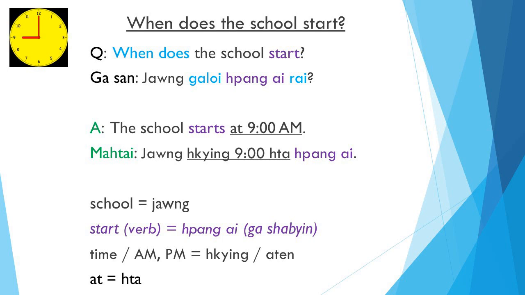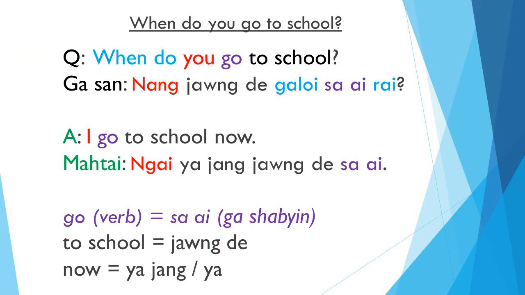Kasan jong gloi phangai rai. When does the school start? Jong gloi phangai rai. Answer: the school starts at 9 a.m. Mathai jong king jaku tha phangai. The school starts at 9 a.m. Jong king jaku tha phangai. School is jong. Start is the verb phangai. Time is king, or attend. At is tha.